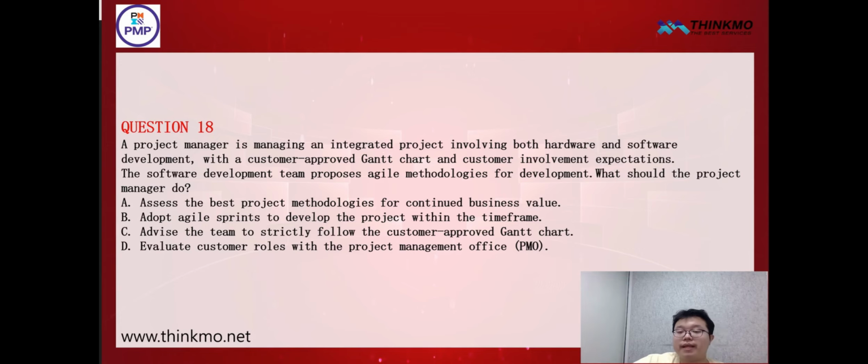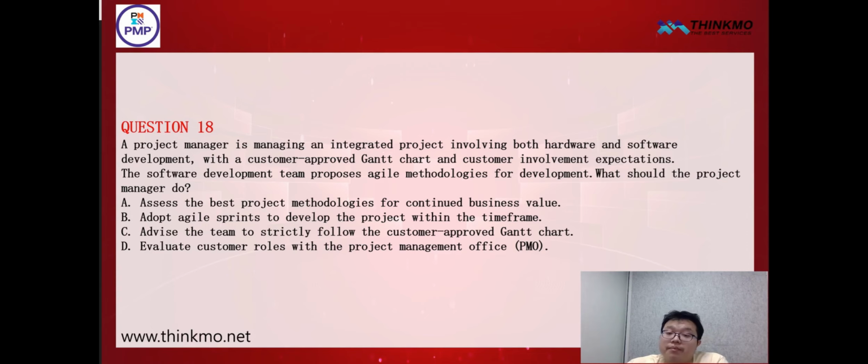First of all, as project managers, we should make sure to assess which method can continuously deliver the most business value. Here, let's first take a look at our four options. Option A is to assess which project methodology can continuously deliver the most business value. Option B is to use agile iterations to complete the project development within the specified timeframe. Option C suggests that the team strictly follow the Gantt chart approved by the client. Option D is to evaluate, together with the project management office, the client's role in the project.